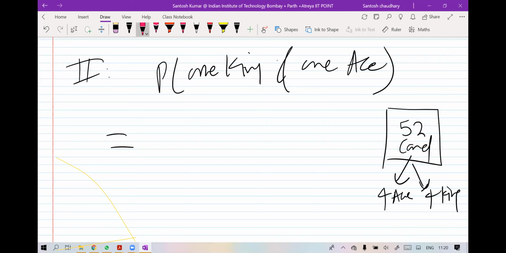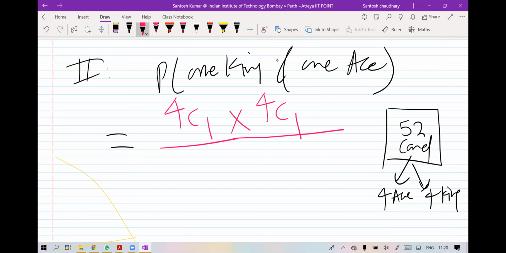One. And how many kings do you have? 4. So from 4 you choose one, 4C1. I want to select one king, so 4C1 into, how many aces do you want? One, out of 4.